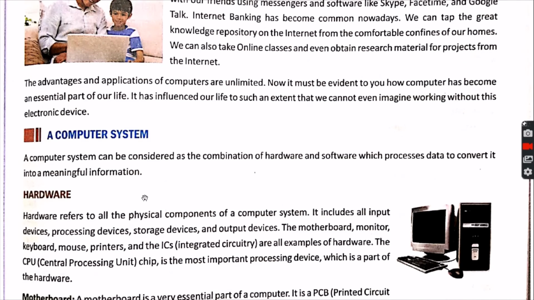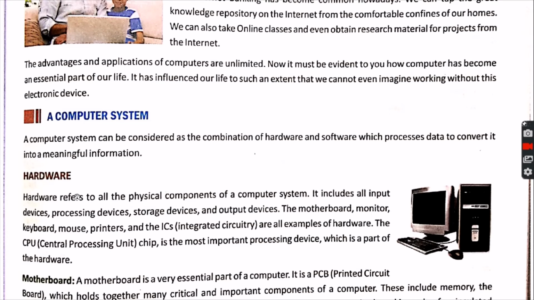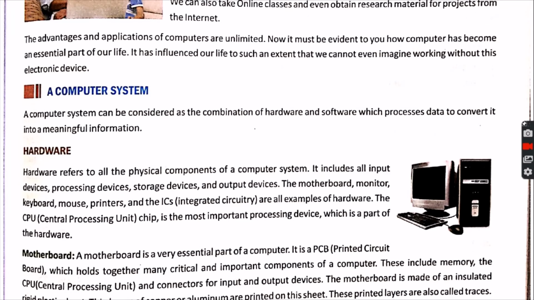So now, knowing all the importance of the computer, we should know what a computer system is and what a computer system is made of. We have already explained what a computer system is. It is an electronic device which does the IPO cycle, input process output cycle, and it is an electronic device that performs a number of tasks. So it is a versatile machine. That means it does many tasks, and it does many tasks at the same time.